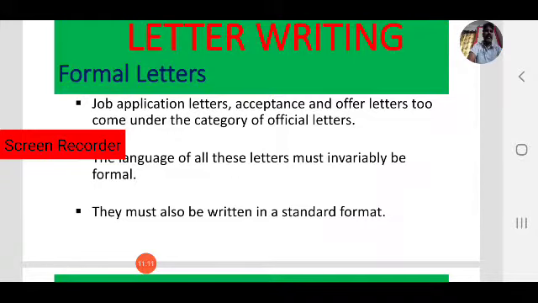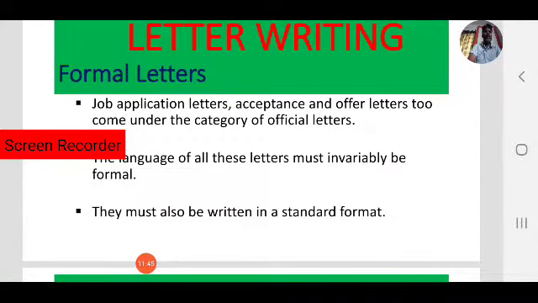Whereas in informal letters, the language may be casual. How you talk to the person, you can use that language in informal letters. As we have observed, informal letters must be very casual and conversational. But coming to formal letters, the language must be formal.